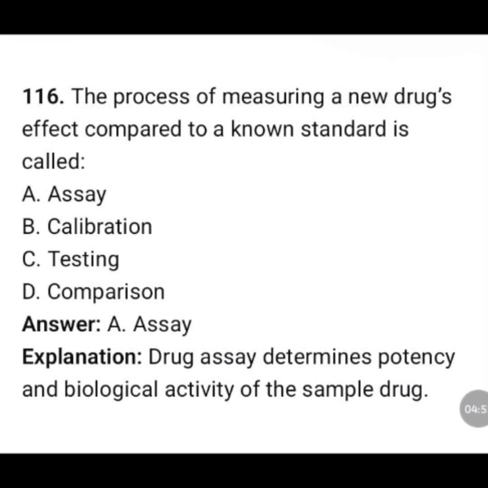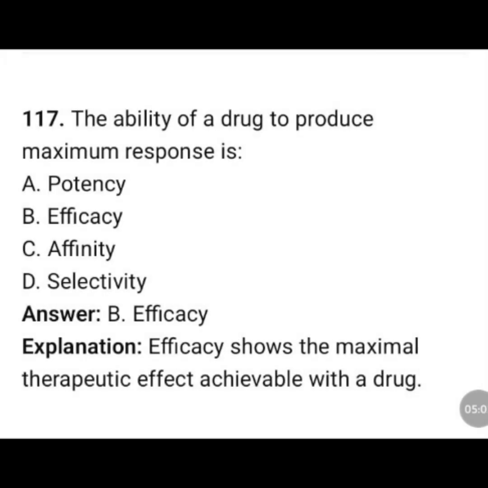The process of measuring a new drug's effect compared to a known standard is called: assay, calibration, testing, comparison. The correct answer is option assay. Drug assay determines the potency and biological activity of a sample drug.